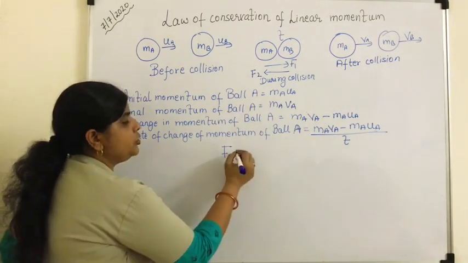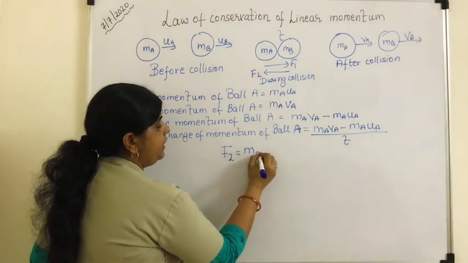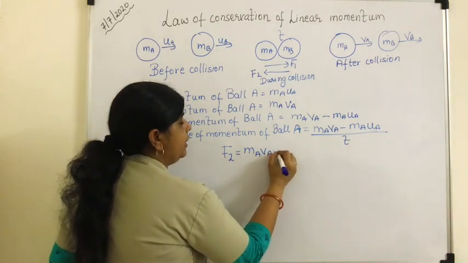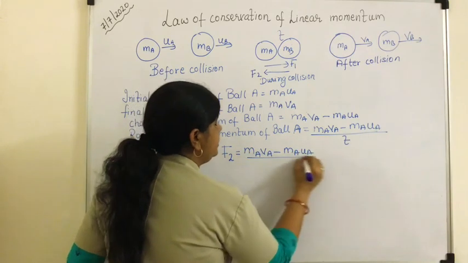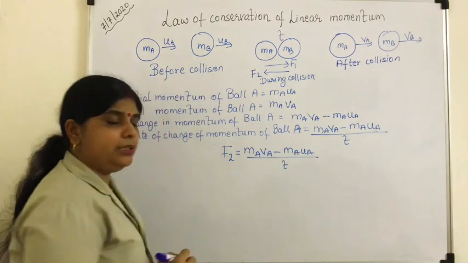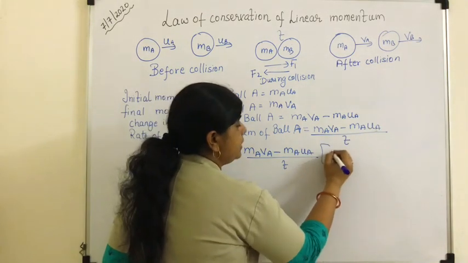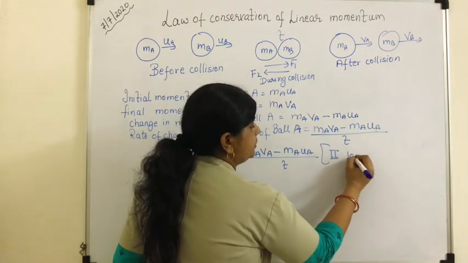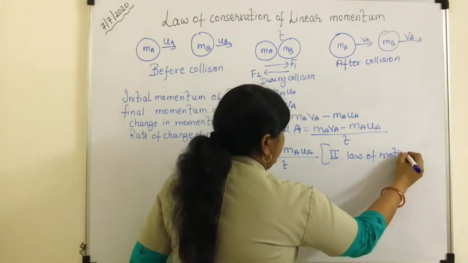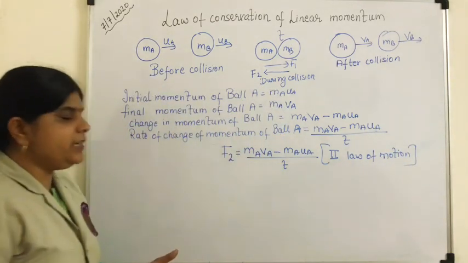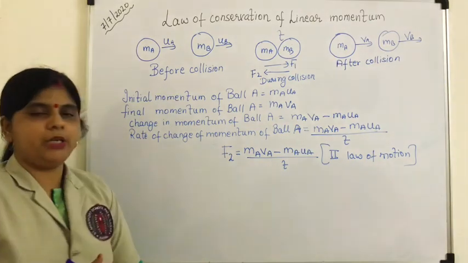So F2 should be equal to (ma Va minus ma ua) upon t. Why have I written this? I have written this from the second law of motion, right? Now this I have written for the first body.